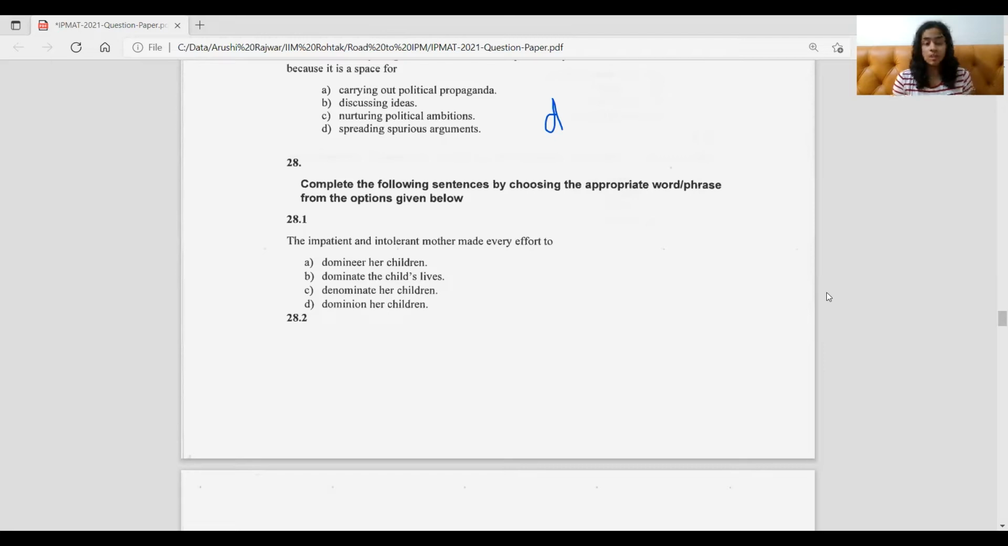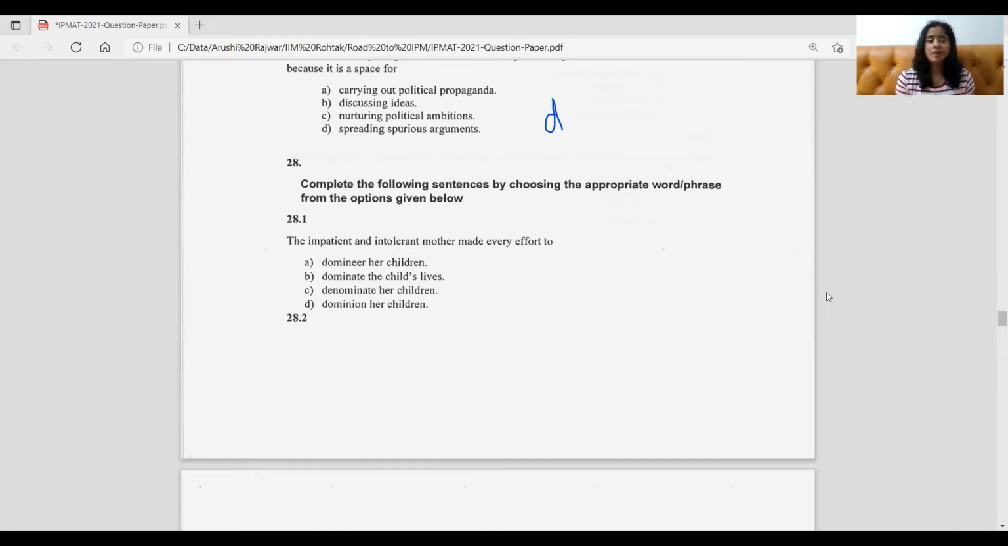So B, dominate the child's lives. Now that could have been right if it was children's lives. Child is singular, right? We're talking about a single child and his lives. It just doesn't make sense grammatically. So that's wrong. Option B is eliminated. Coming to C, denominate her children. Now denominate can mean either to express in monetary terms, or it could mean to call names or something. But that's not what's happening here. An impatient and intolerant mother won't call names of her children or something.